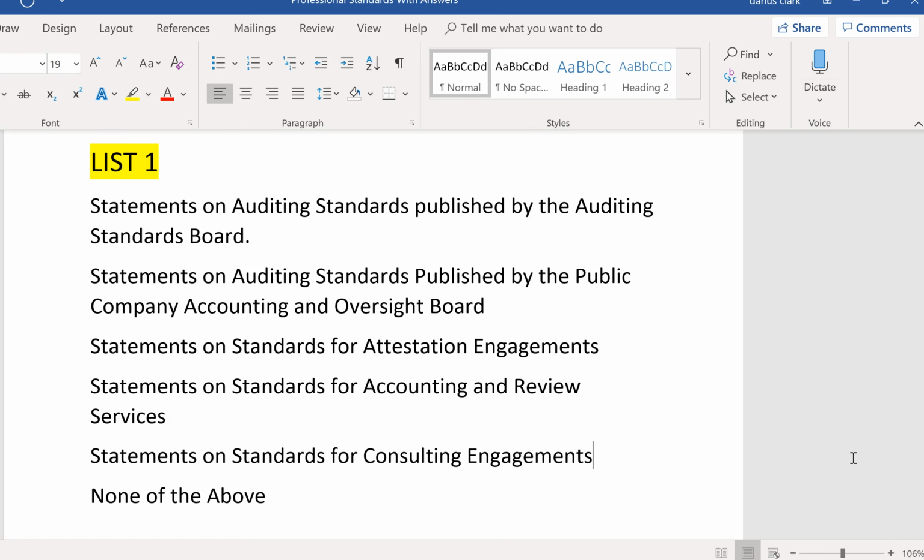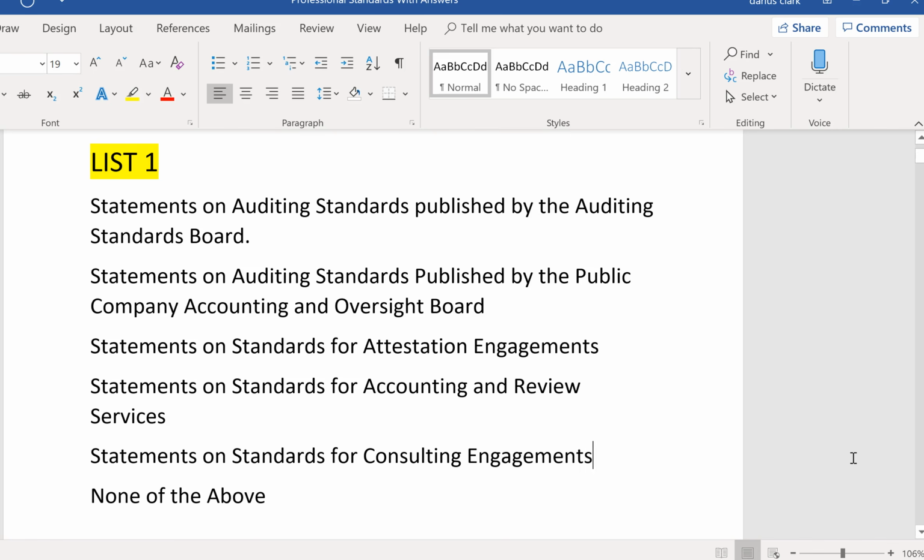Okay, then the statements on standards for attestation engagements, SSAE. Those standards apply when the CPA expresses an opinion, but it's not an audit. So this could be an examination where it's a high level of service. You're asked to gather evidence and provide an opinion. SSAE standards would apply. But SSAE will also apply when you're not giving an opinion. Engagements like agreed upon procedures engagements would follow SSAE standards.